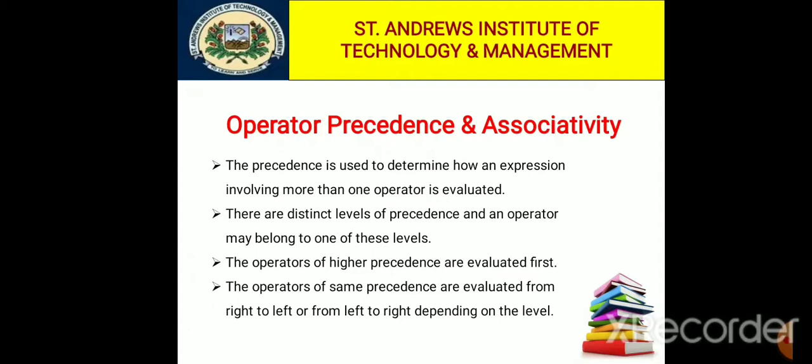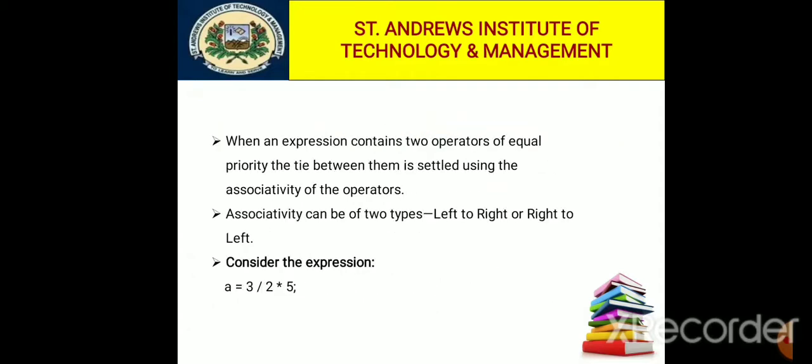The operators of higher precedence are evaluated first. The operators of the same precedence are evaluated from left to right or right to left depending on the level. This is known as the associativity property of an operator. Now when an expression contains two operators of equal priority, the tie between them is settled using the associativity of the operators. Associativity can be of two types, left to right or right to left.